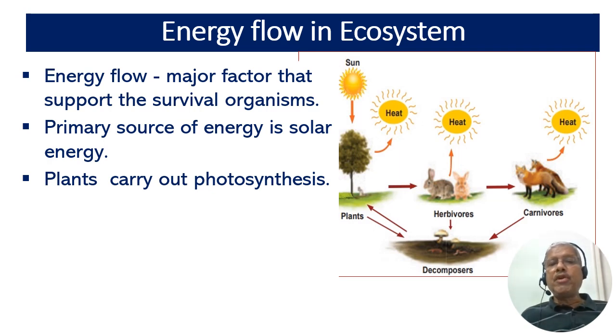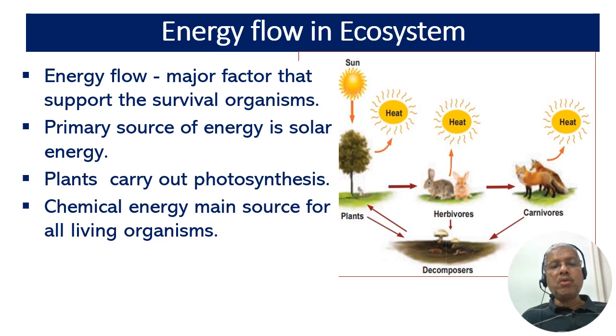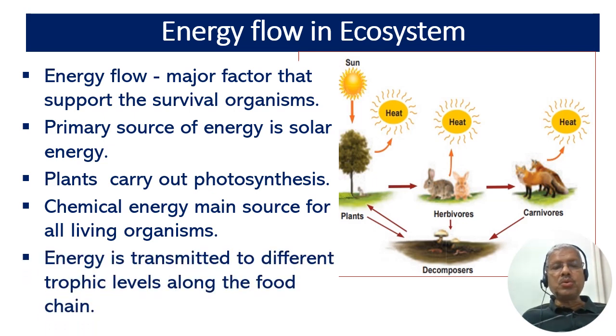When we say effective radiation, we mean the radiation which can be used by the plants to carry out photosynthesis. The chemical energy of the food is the main source of energy required by all living organisms. This energy is transmitted to the different trophic levels along the food chain. The energy flow is based on two different laws of thermodynamics.